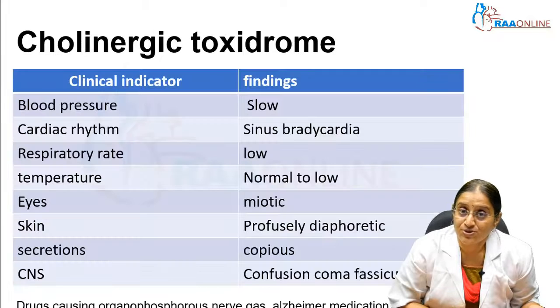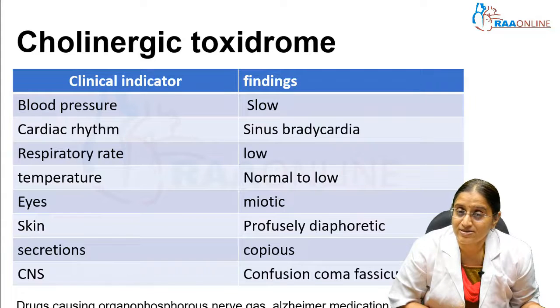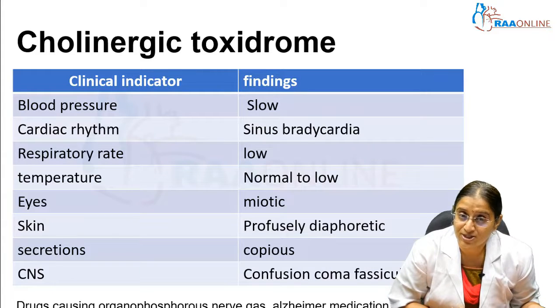Next we are going to the cholinergic toxidrome. In cholinergic, the most common that we always see is organophosphorus. This poisoning is usually associated with pesticides. So what are the clinical manifestations in this? Initially the blood pressure will be low, there will be sinus bradycardia, the respiratory rate will be low, the temperature will be low, and the eyes will be miotic.